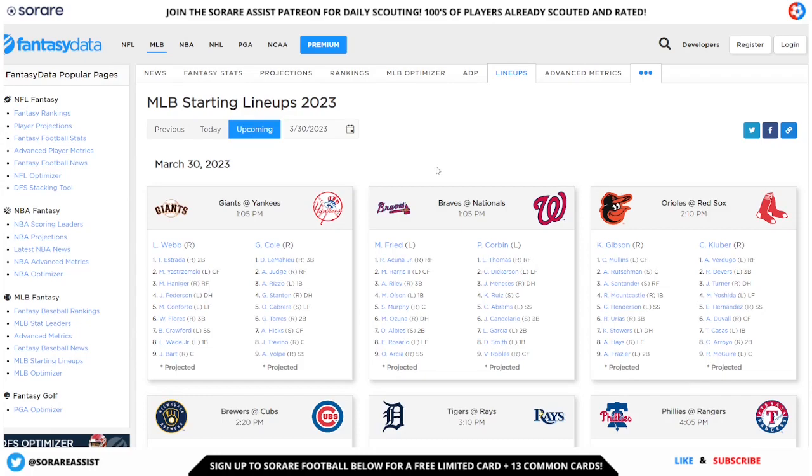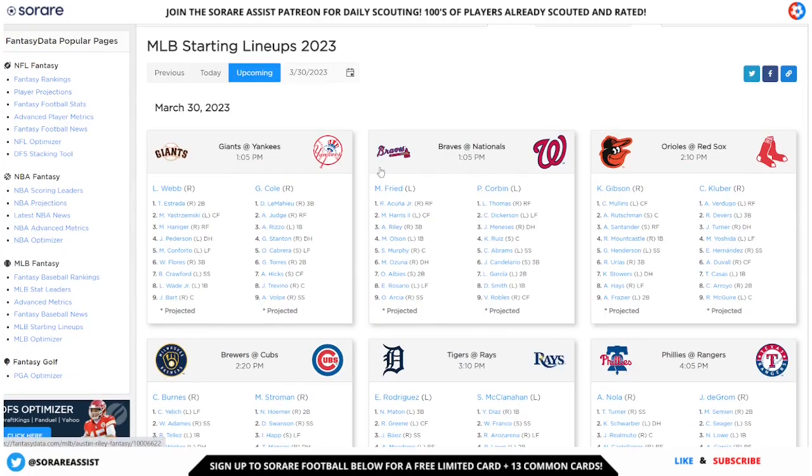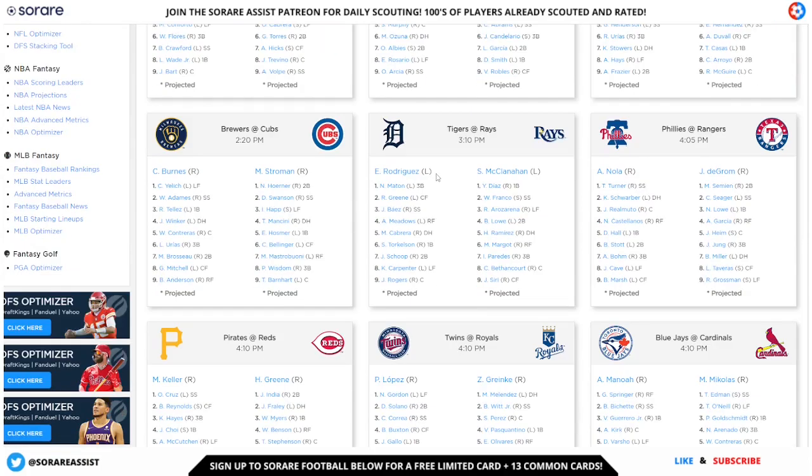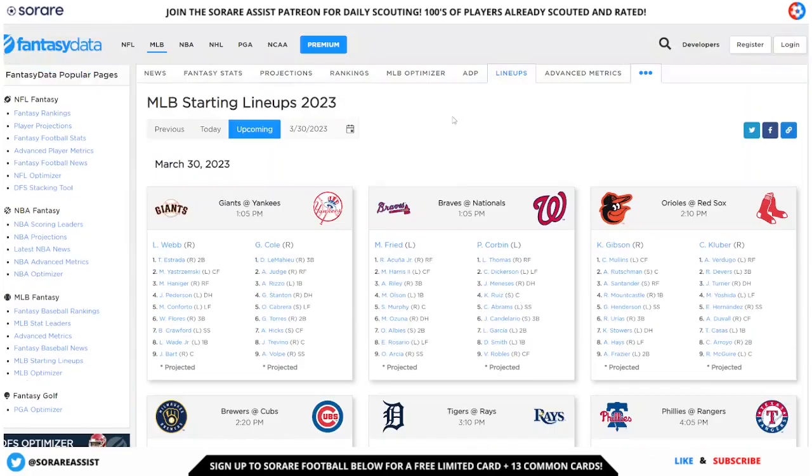This is one that I probably use most of the time actually. You can go to upcoming fixtures today, and you can also select different fixtures by date on this calendar here. This gives you the probable pitcher at the top here, and also the order of the batters as well, which is very important. So obviously we need to be getting the guys ideally who are at the top of the batting order when you are selecting your teams.